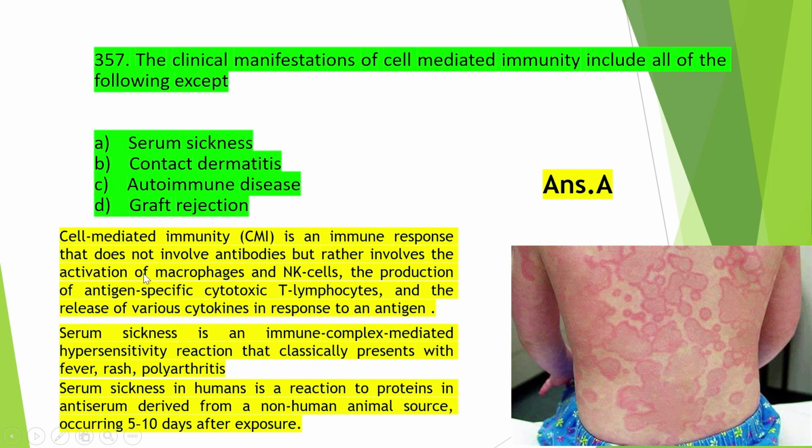Okay, and what is serum sickness? Serum sickness is an immune complex mediated hypersensitivity reaction that classically presents with fever, rash and polyarthritis. So here you can see this is the consequence of serum sickness, and serum sickness in humans is a reaction to proteins in antiserum derived from a non-human animal source occurring 5 to 10 days after exposure.